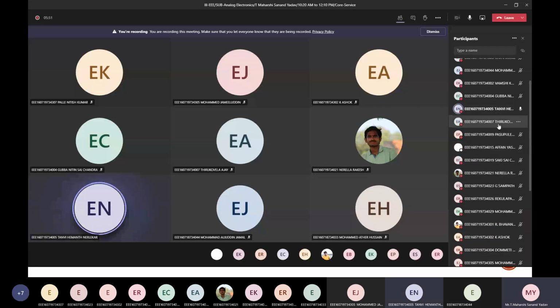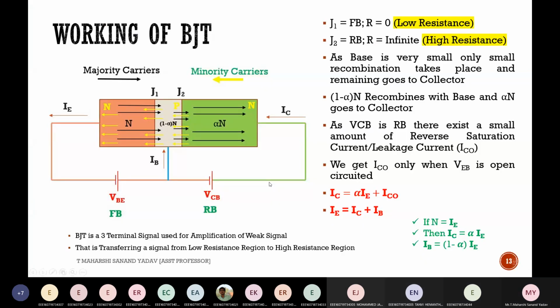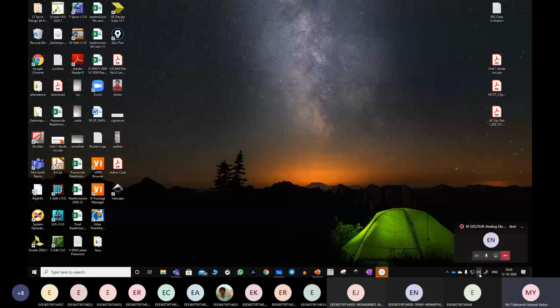CB configuration and CE configuration. Okay. Have you understood that concept or any doubt with that? Sir, can you explain once again? Okay.